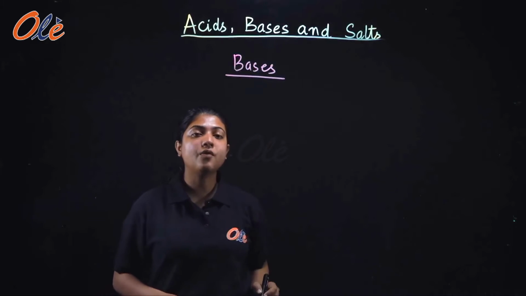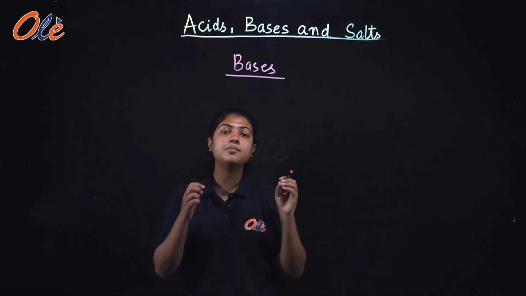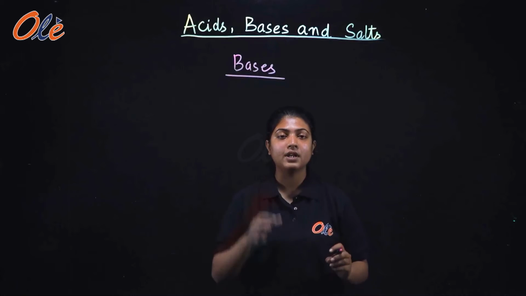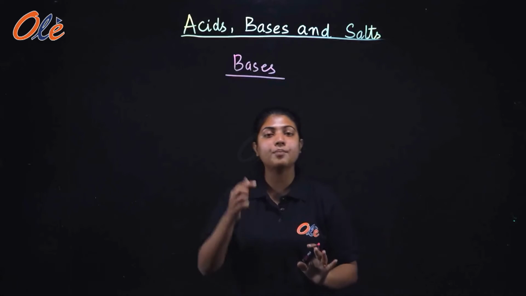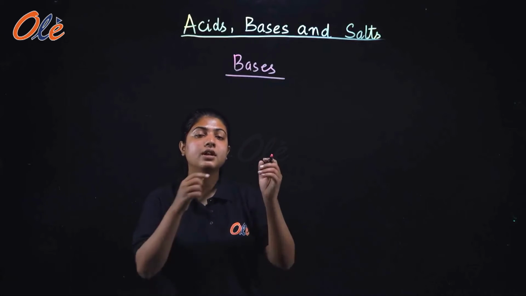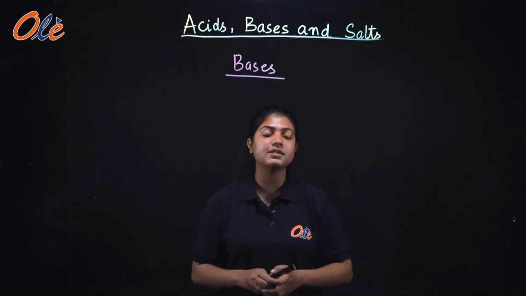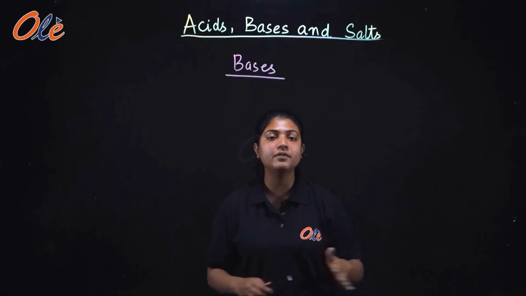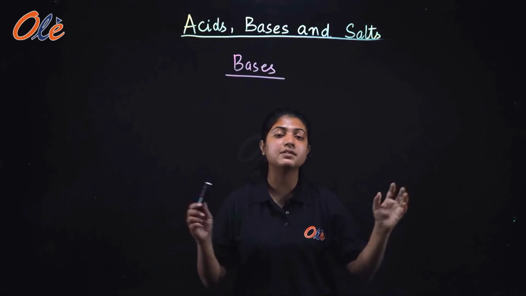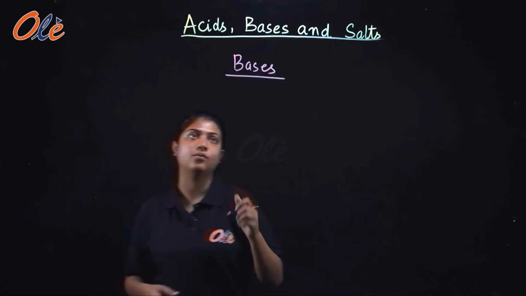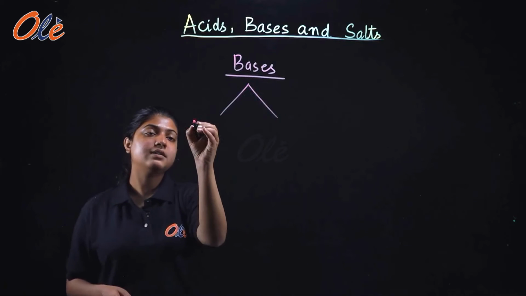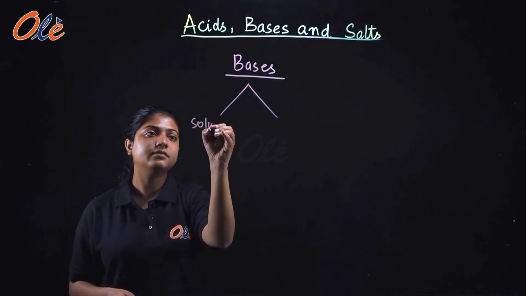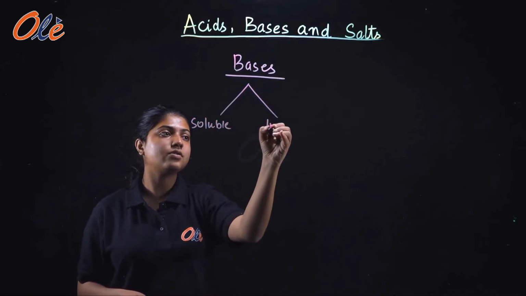First of all, bases are of two types. Everything dissolves in water, right? So bases also dissolve in water, but there are some bases that are soluble in water, whereas there are some bases that cannot be soluble in water. So there are two types of bases, soluble in water and insoluble in water.